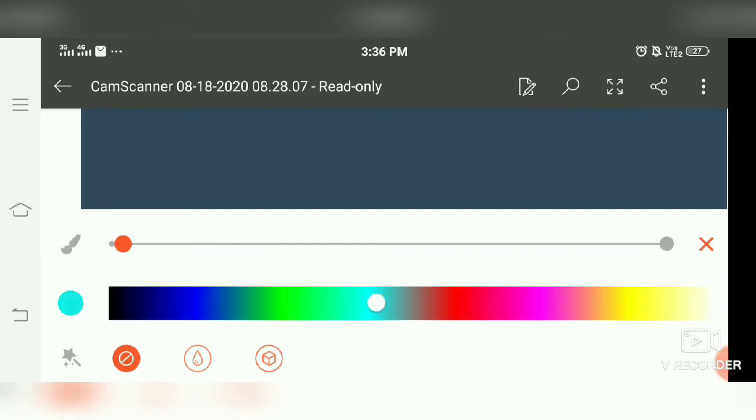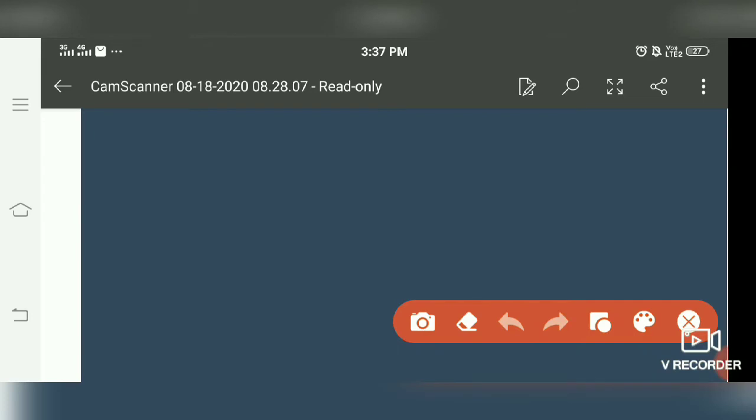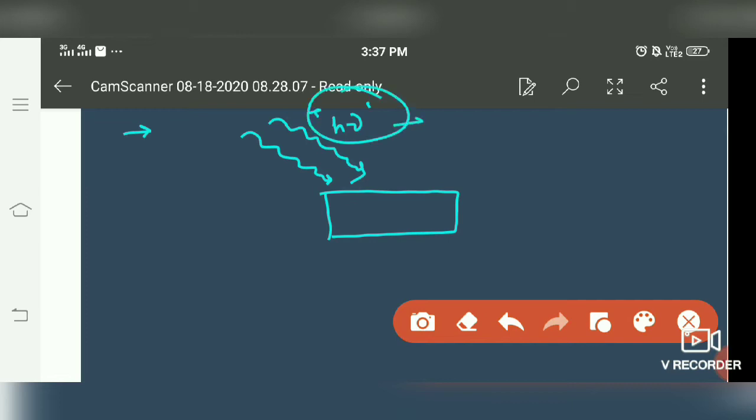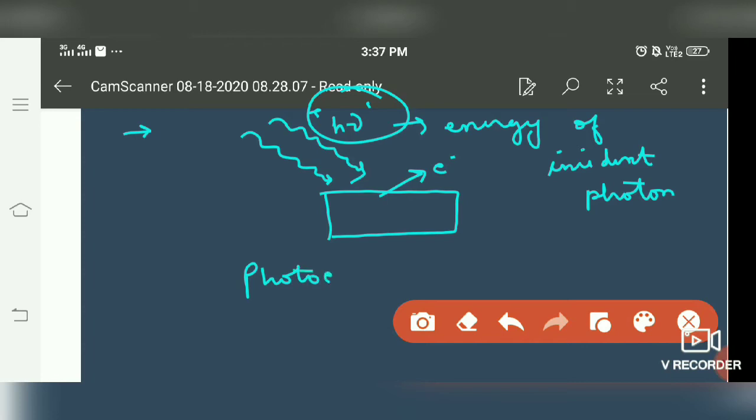That is, let this be a metal surface having electrons in it. When light of suitable frequency, where h nu is the energy of the photon, falls on it, then electrons get emitted from it. This effect is called photoelectric effect,